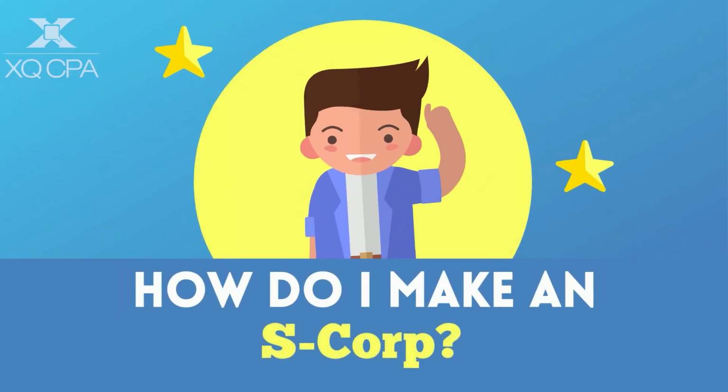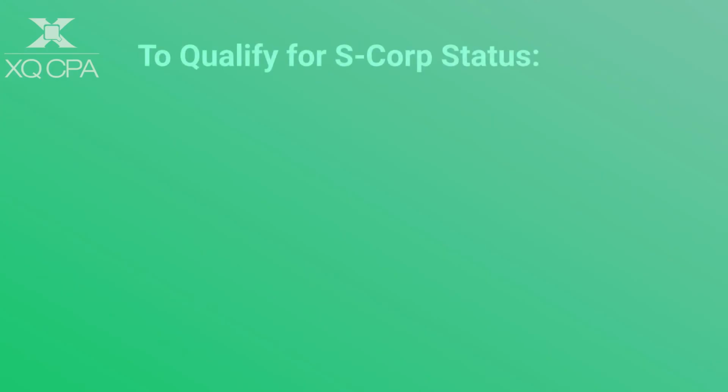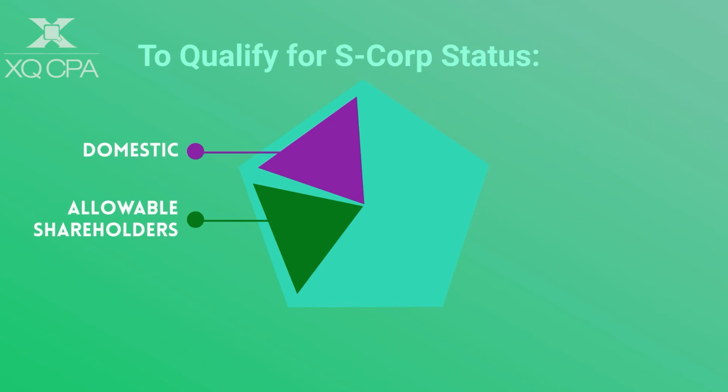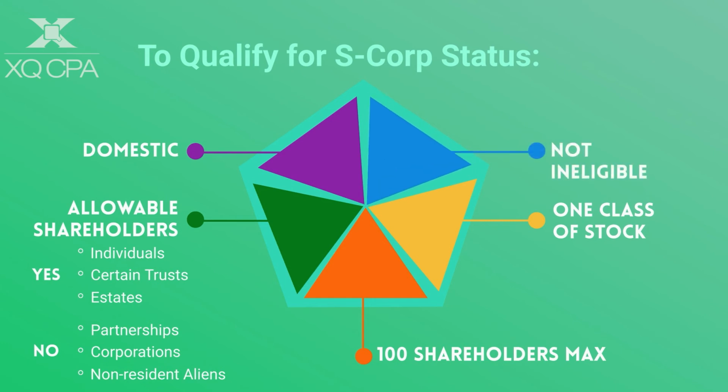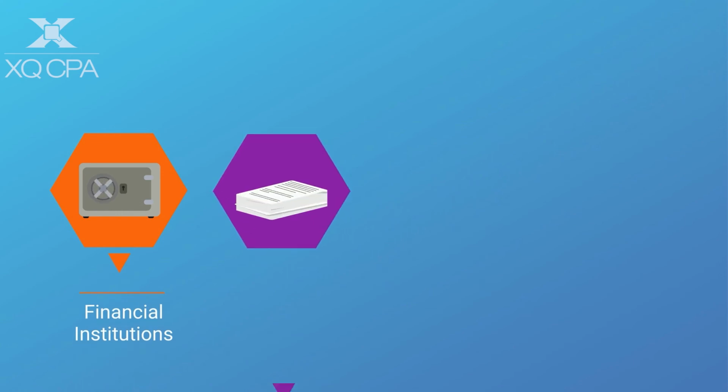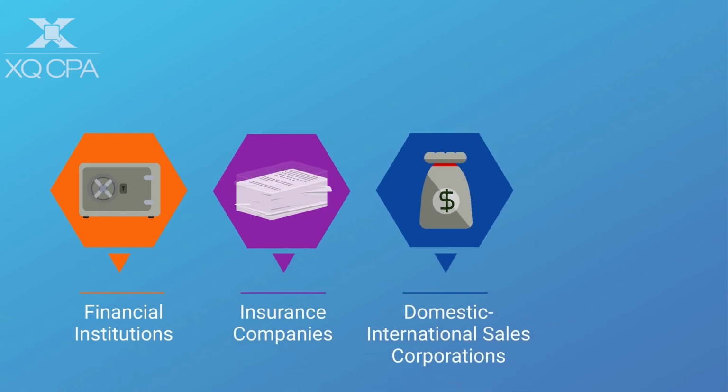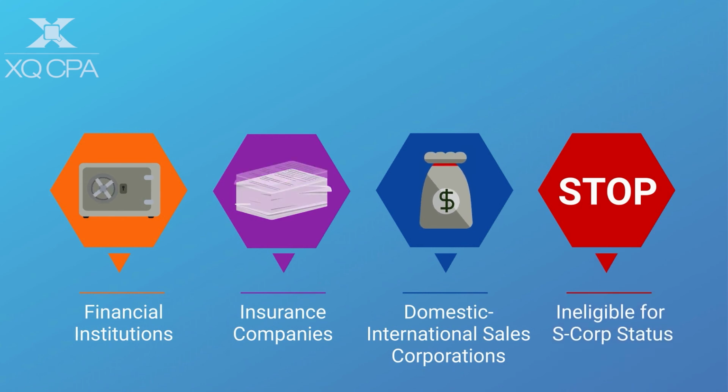What is the process to convert my business to an S-Corporation? To qualify for S-Corporation status, the following requirements must be met. The business entity must be a domestic corporation, have only allowable shareholders. Allowable shareholders include individuals, certain trusts, and estates, and do not include partnerships, corporations, or non-resident alien shareholders. It must have no more than 100 shareholders, have only one class of stock, and not be an ineligible corporation. For example, certain financial institutions, insurance companies, and domestic international sales corporations are ineligible for S-Corporation status.